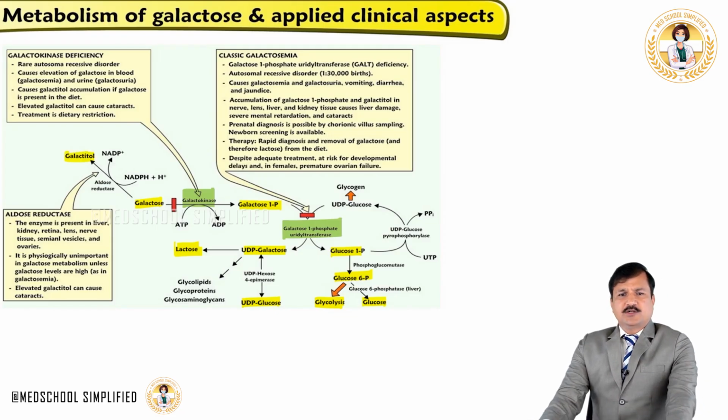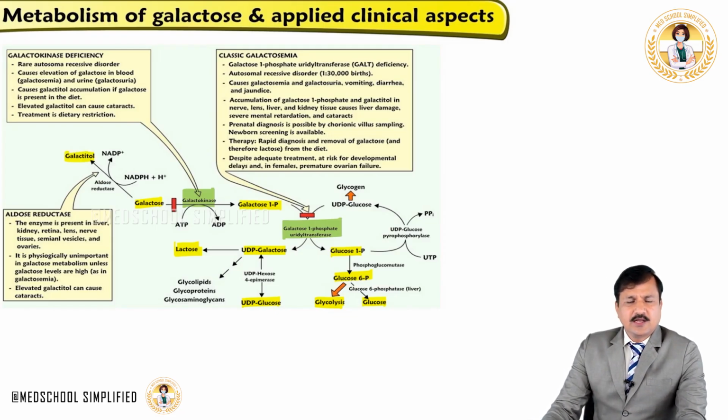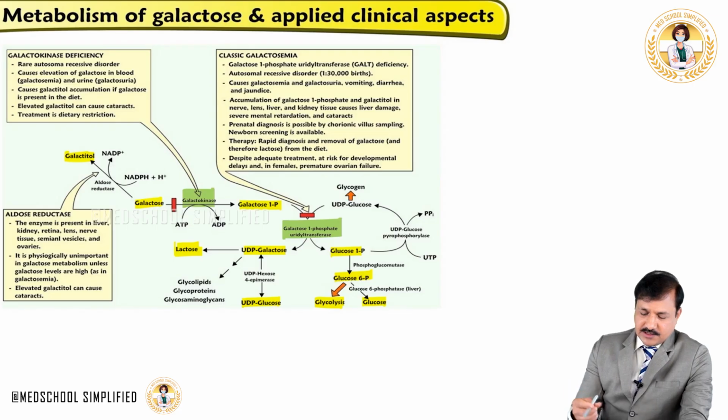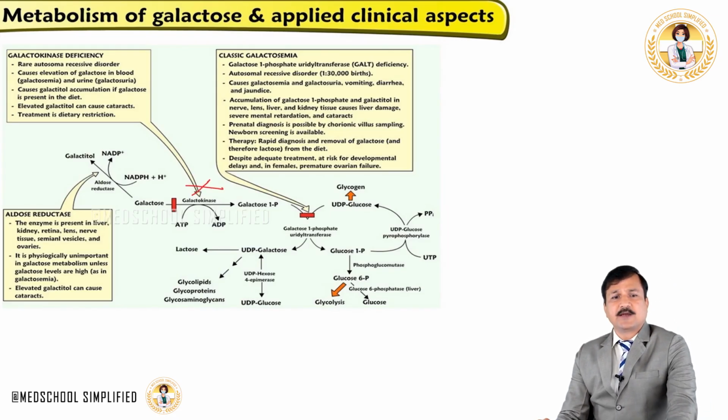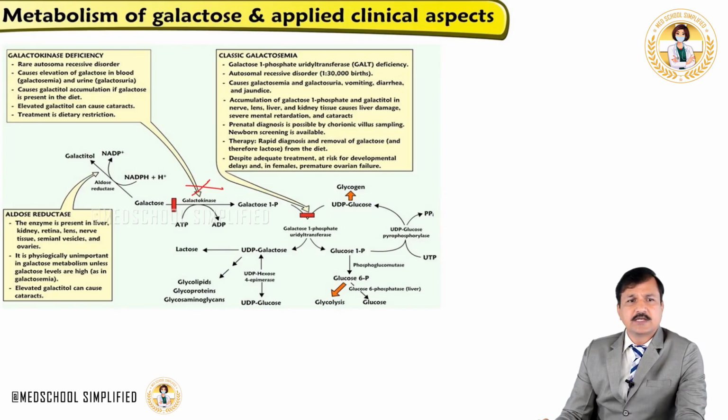Now let's move on to see what if there is a deficiency in one or the other enzymes involved in galactose metabolism. First we will see what if there is a deficiency of the enzyme galactokinase. The very first enzyme in galactose metabolism is galactokinase, and what if there is a deficiency of this enzyme? It leads to what is called galactokinase deficiency. It is there in the name, deficiency of galactokinase.